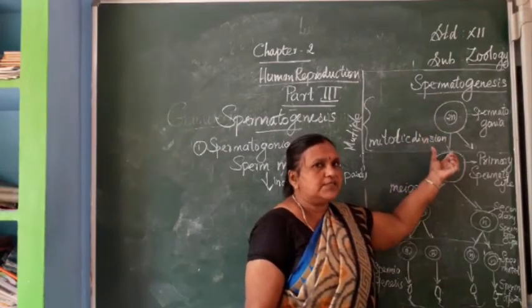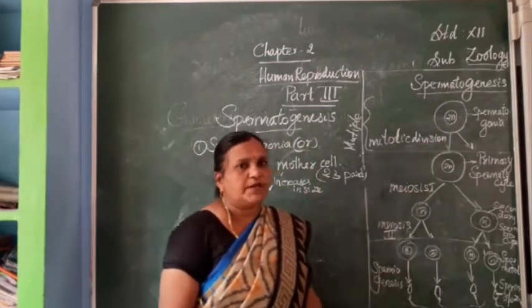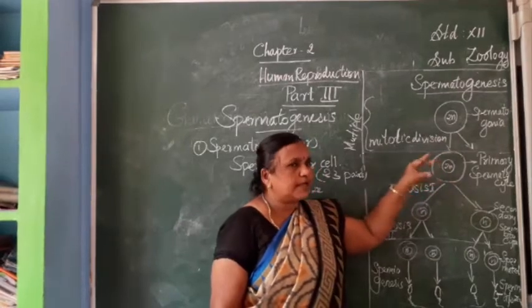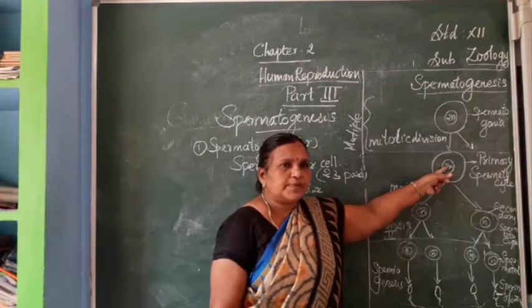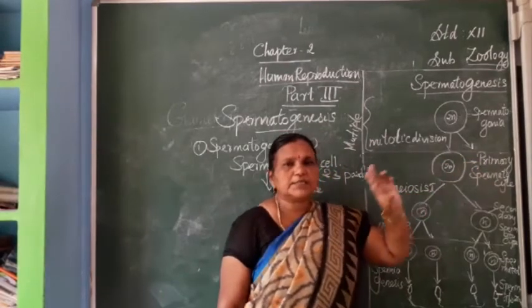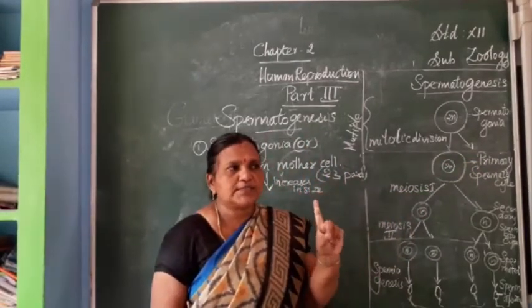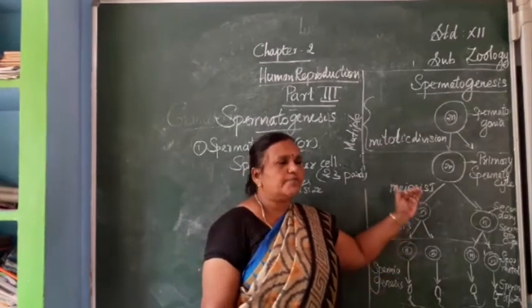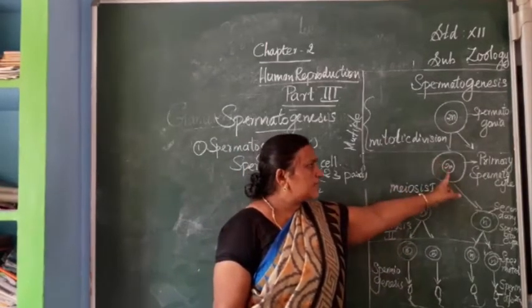In between this stage, mitotic division will be happening, so the number of chromosomes will be doubled. Here, 23 pairs of chromosomes. Another cell is not mentioned here because we are going to take only one cell as the example. We are not able to take all the cells at a time. So only one cell is taken here.